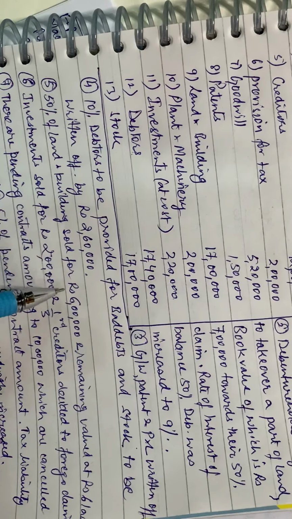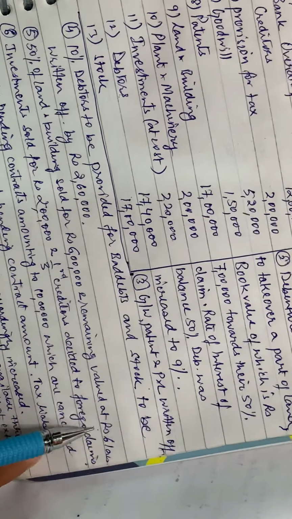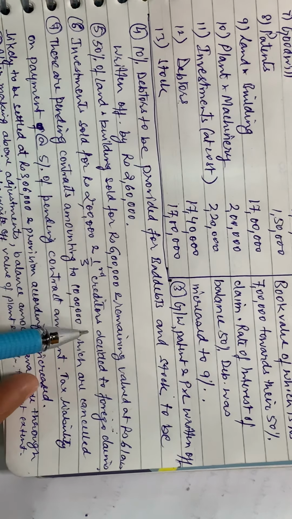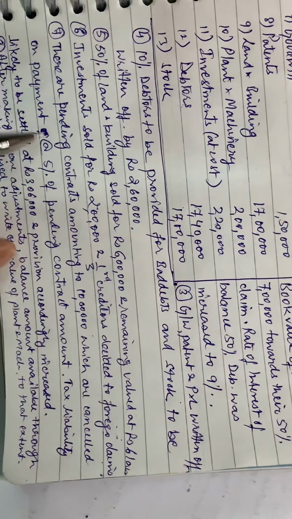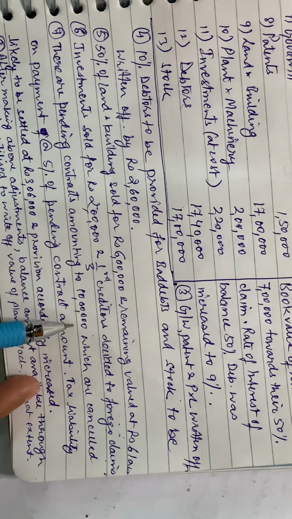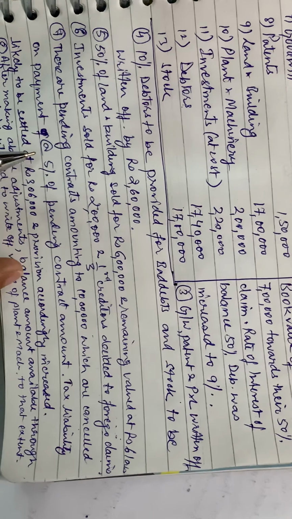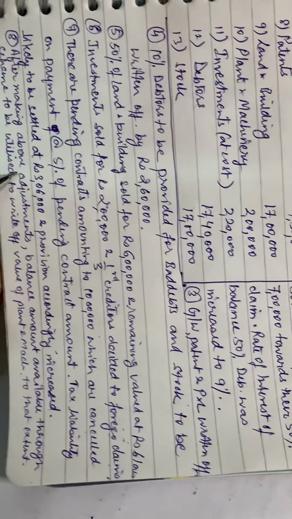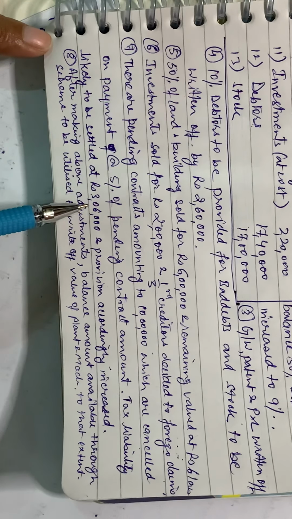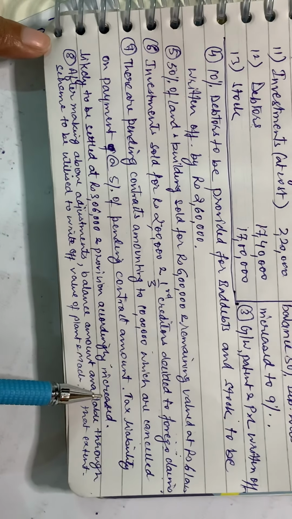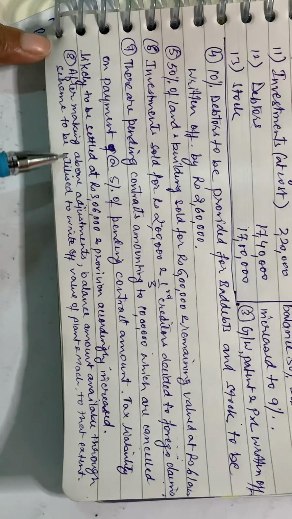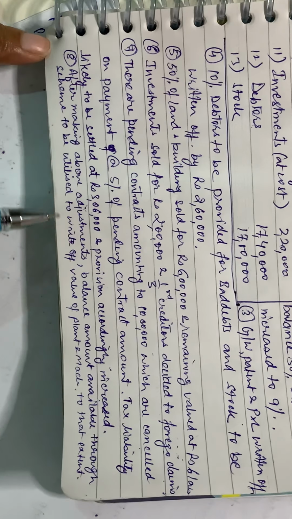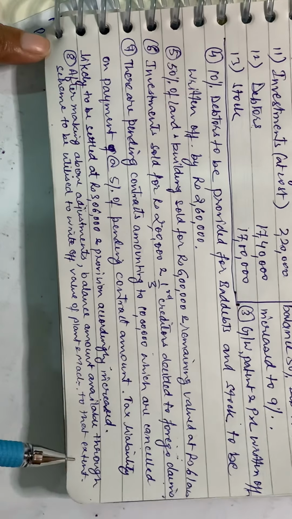50% of the land and building sold for rupees 6 lakhs and remaining valued at rupees 6 lakhs. Investments sold for rupees 2 lakhs and 1/3 creditors decided to forego their claims. There are pending contracts amounting to 10 lakh which are cancelled on payment at the rate of 5% of pending contract amount. Tax liability likely to be settled at rupees 3,06,000 and provision accordingly increased. And lastly, it says after making above adjustments, balance amount available through the scheme is to be utilized to write off value of the plant and machinery to that extent.